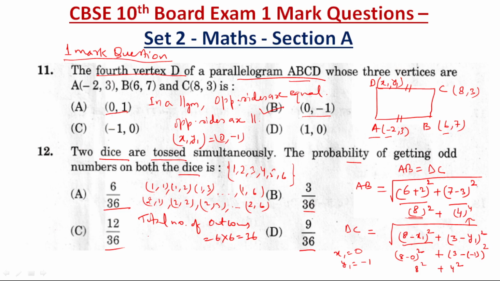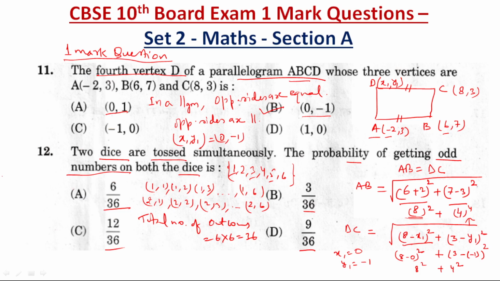Right? Okay. Now the probability of getting odd numbers on both the dice. So which are the odd numbers, gentlemen? Here 1 is there, 3 is there, 5 is there. So these three are odd numbers. 1, 3, 5 are odd numbers here.